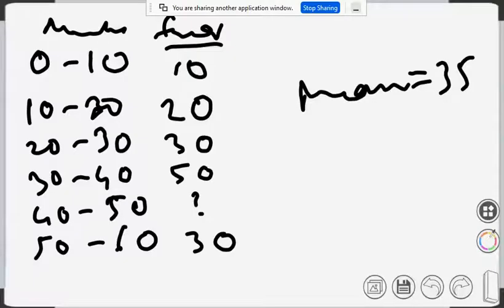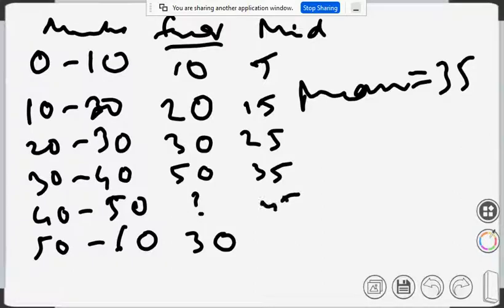First we will find xi, so we have to find the mid values of the groups. That is 5, 15, 25, 35, 45, and 55. Let's take the unknown frequency as small f and use the definition of mean.